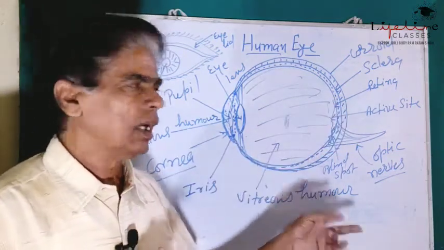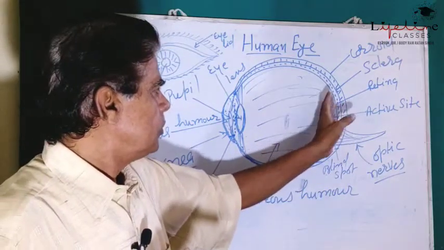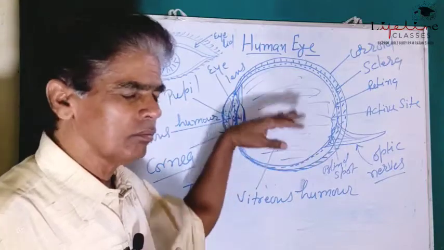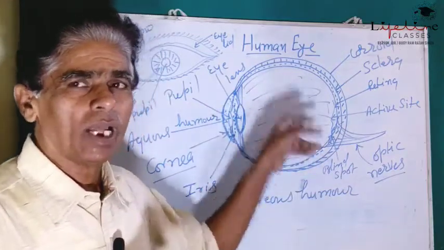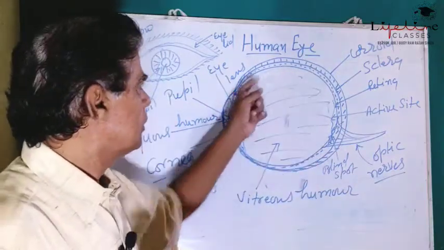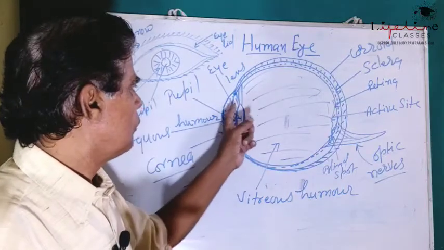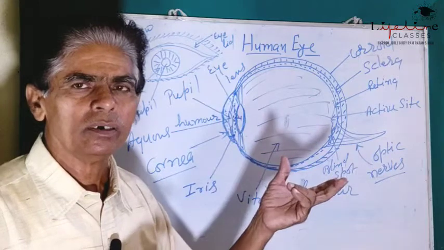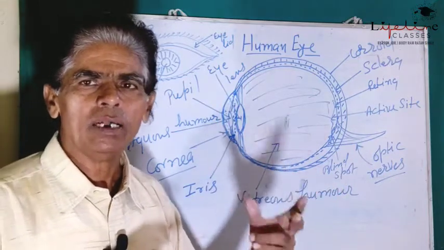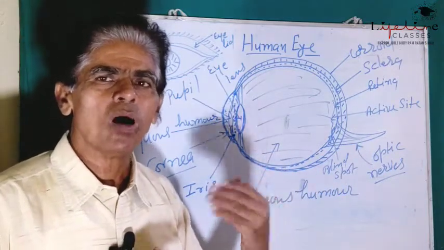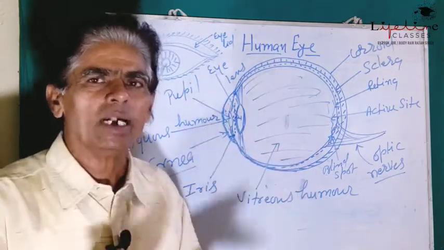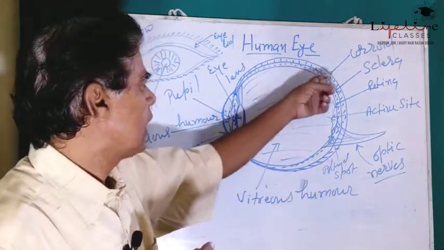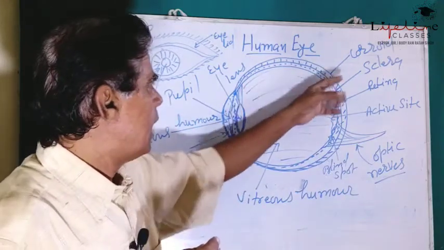And outermost layer of this eyeball, which is partially seen from outside, that is white part of the eye, is extended throughout the spherical ball, and this is known as a sclera.